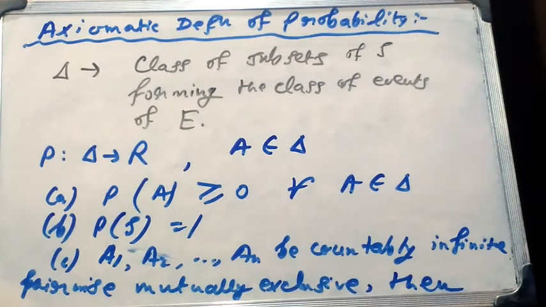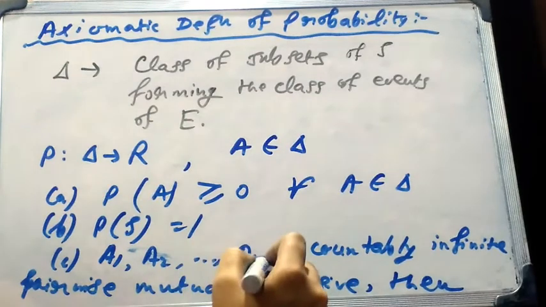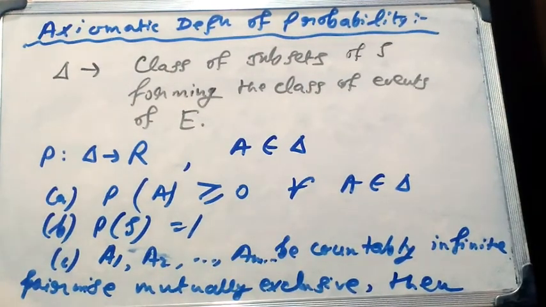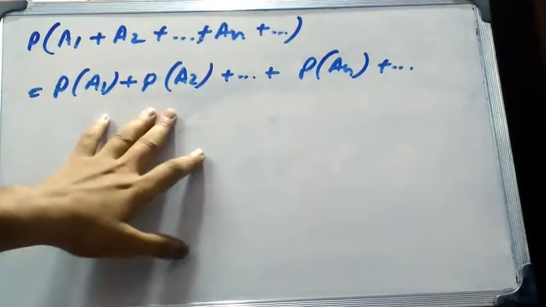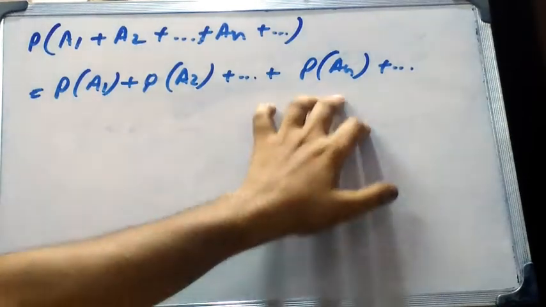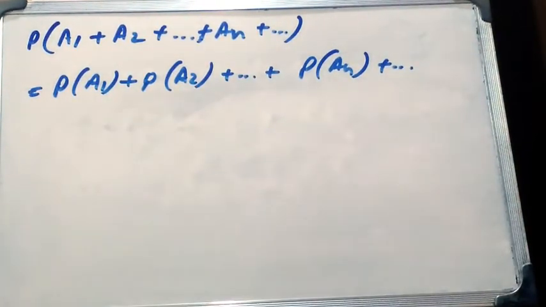The first one is P of A is greater than or equal to 0 for every A belonging to delta. Second, P of the sample space is equal to 1. And finally, if A1, A2, up to An, and so on to infinity, are countably infinite pairwise mutually exclusive events, then P of A1 plus A2 plus An plus so on is equal to P of A1 plus P of A2 plus and so on, P of An, up to infinity.